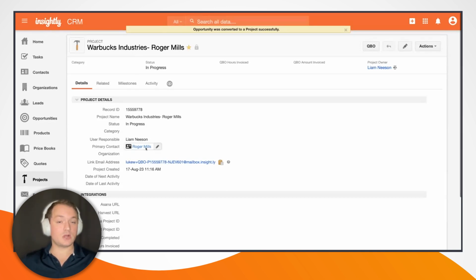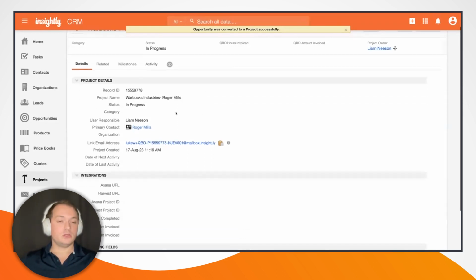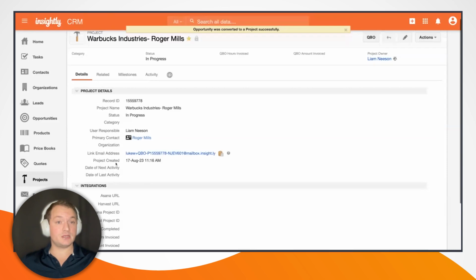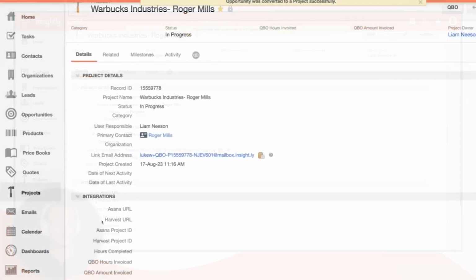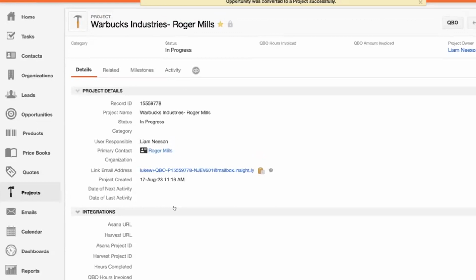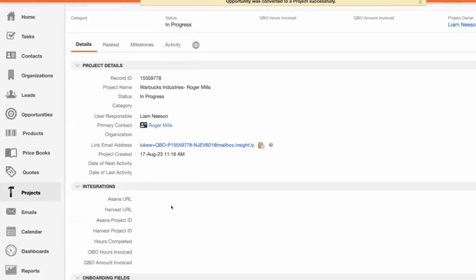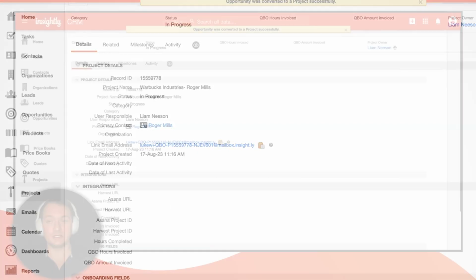And we see that Roger Mills is still my primary contact here. You also may notice that there is an integration section on my project layout here. And like everything else in Insightly, these sections are very customizable. But we have an integration section here that has a lot of information that is going to be filled out via integration through AppConnect over the next few minutes.